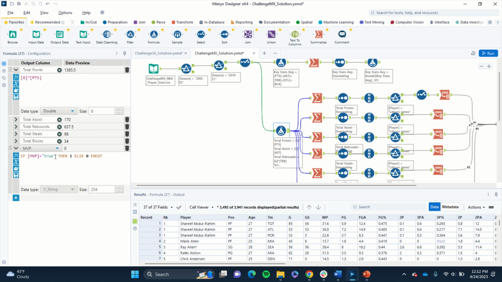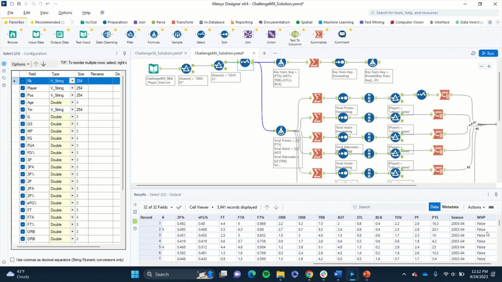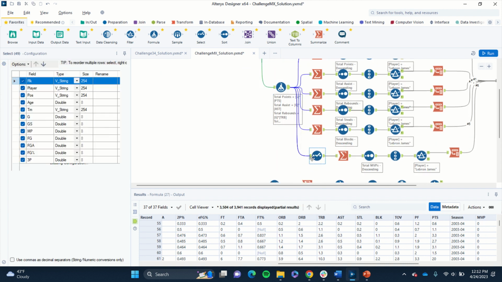So if MVP was true, I made it output 1. If it was false, so if it was not true, it had to output 0. Because if you go over to the MVP column, we have a lot of falses and trues. It's just a Boolean data type, so either yes or no. And so by doing this, we're able to find how many MVPs they won.